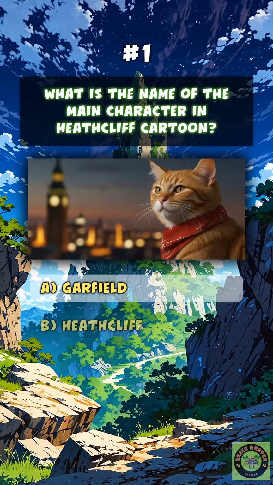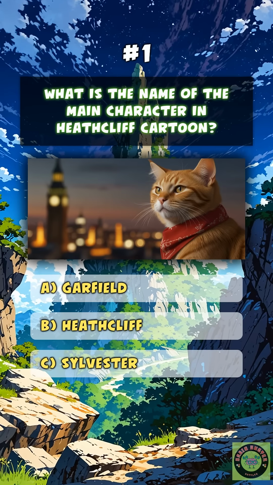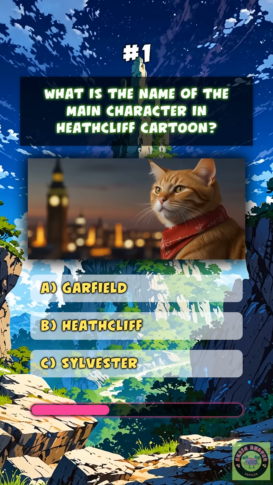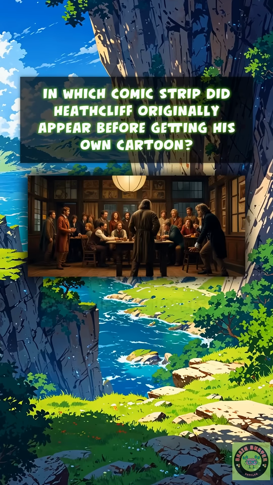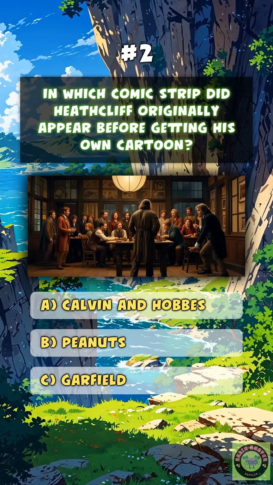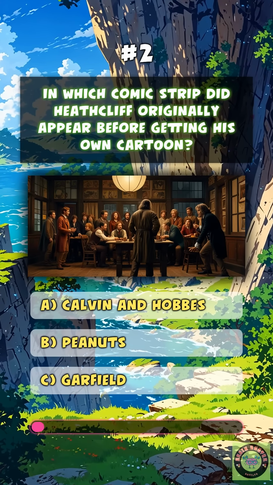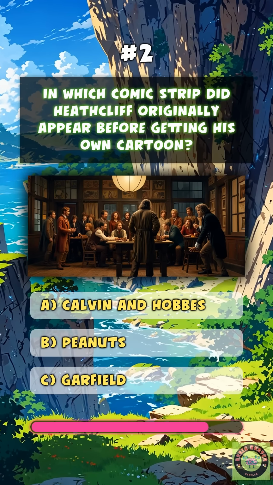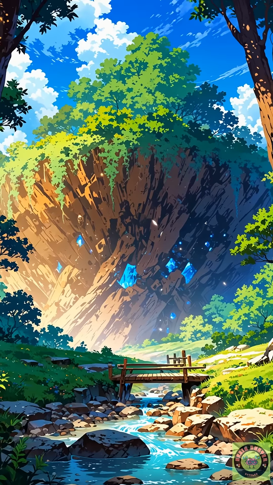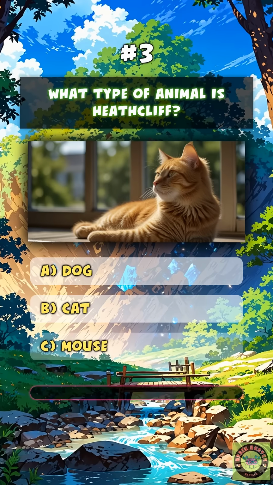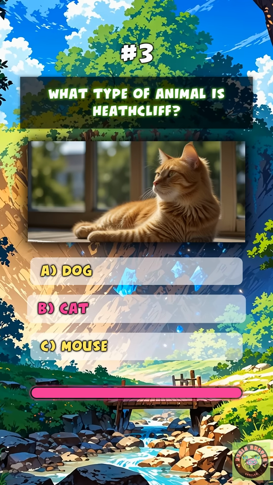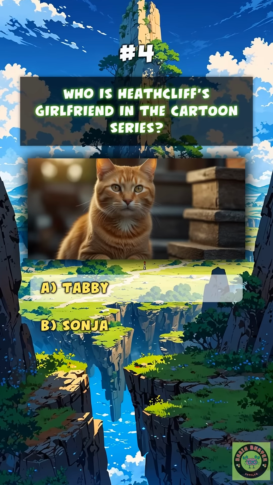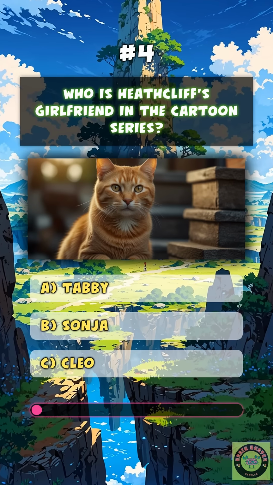What is the name of the main character in Heathcliff cartoon? B. Heathcliff. In which comic strip did Heathcliff originally appear before getting his own cartoon? B. Peanuts. What type of animal is Heathcliff? B. Cat. Who is Heathcliff's girlfriend in the cartoon series?